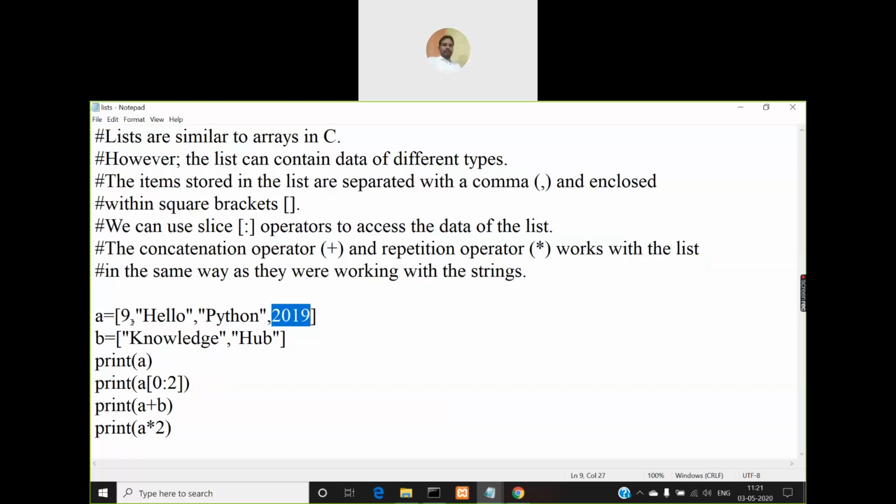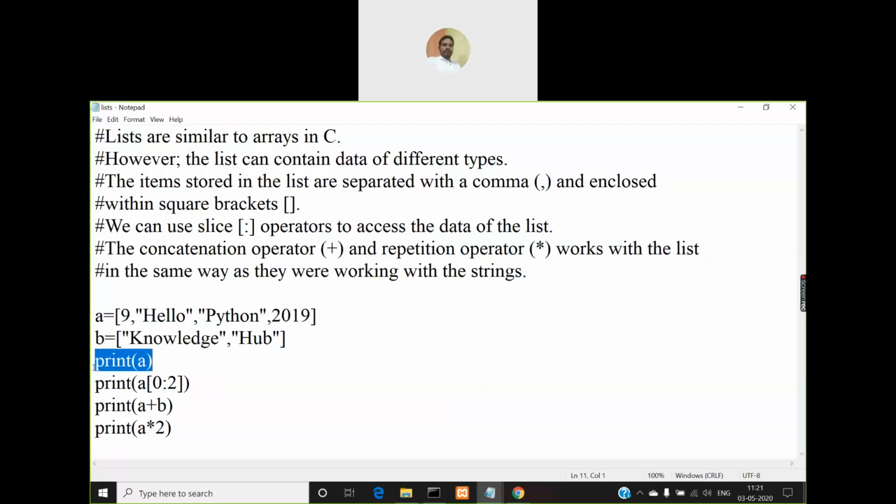In this way you can store any type of values in a list, but all the elements must be separated with a comma. Now what is the size of this list? 1, 2, 3, and 4. So the size of the list will be 4. Now look at this second list. This is another list. Its name is B, and how many elements are there? Two elements, and both are strings.